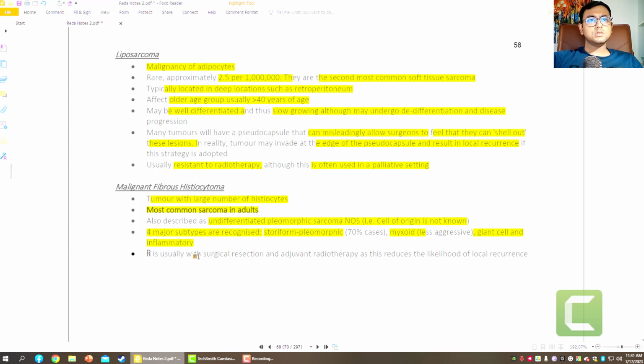So treatment is usually surgical resection and adjuvant radiotherapy, as they reduce the likelihood of local recurrence. As you know, malignant fibrous histiocytoma is very common as a sarcoma. I have seen 2 patients in my hospital, and our fellow professors cut down the portions, okay.